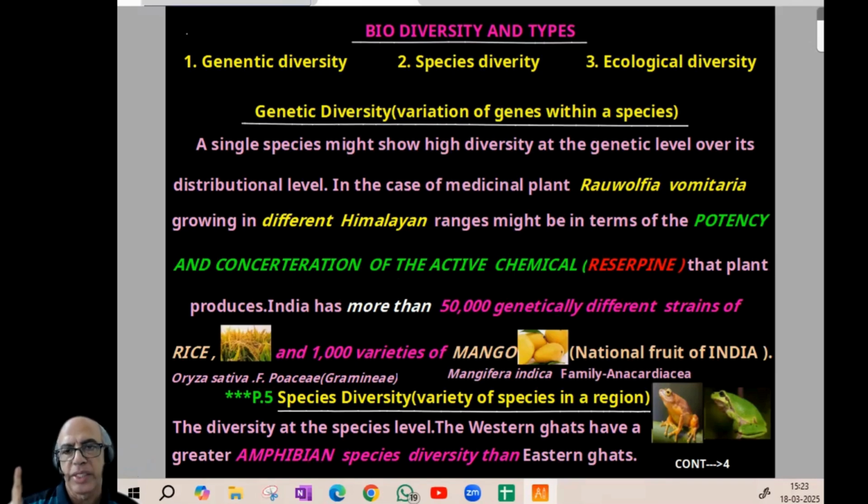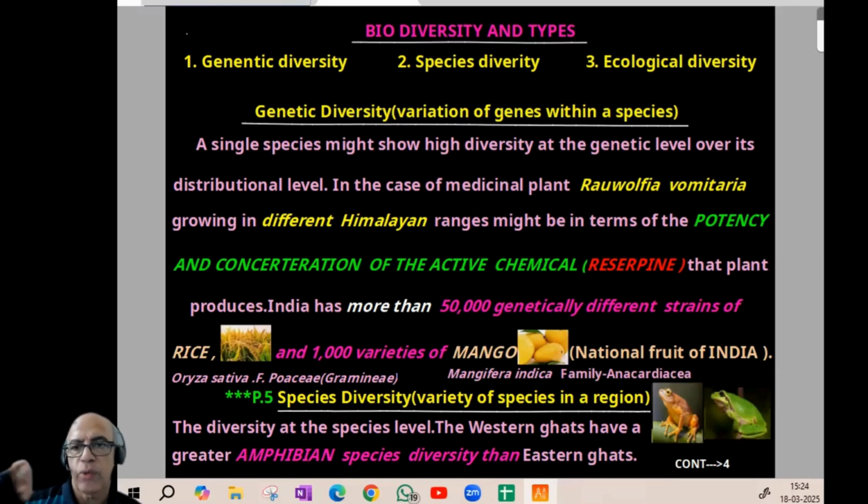That is an important question term: potency and concentration of the active chemical. That chemical is again a question. The chemical is called reserpine, which that plant produces. That is how genetic diversity comes. And India has more than 50,000 genetically different strains of rice. Again, a question. In the same manner, more than 1,000 varieties of mango. So more than 50,000, more than 1,000 varieties of mango. And rice, you know, it is Oryza sativa, family Poaceae, old name Graminae.